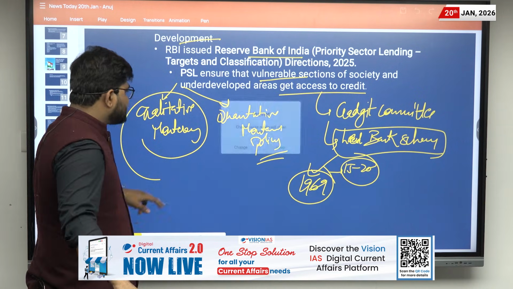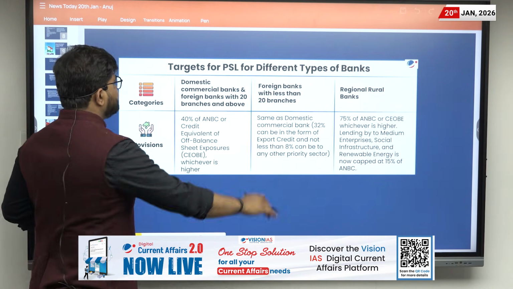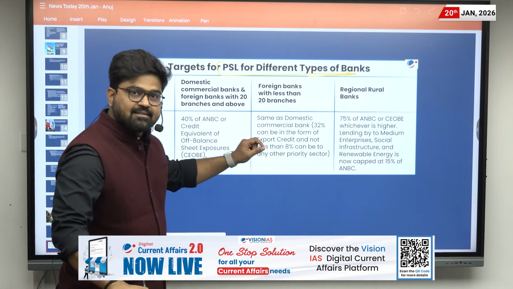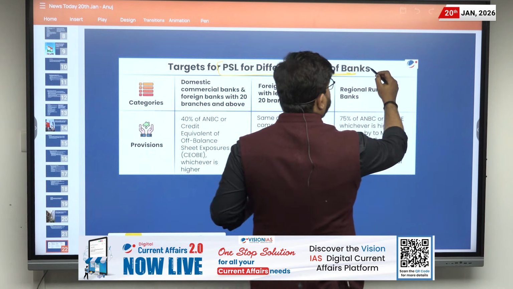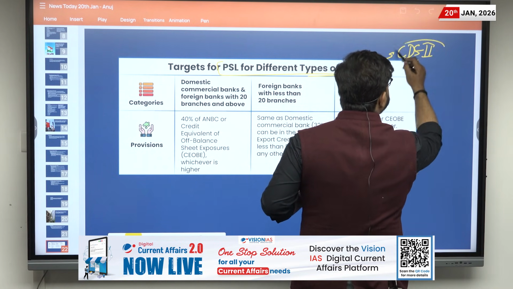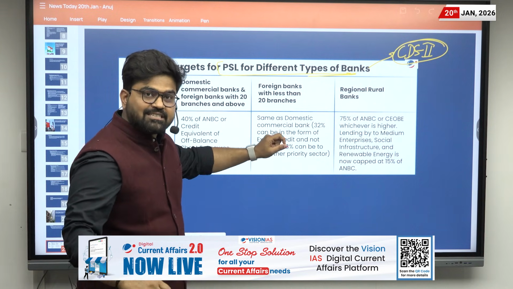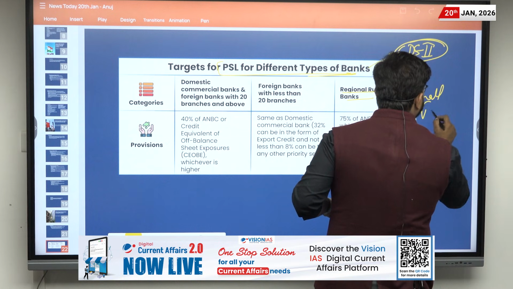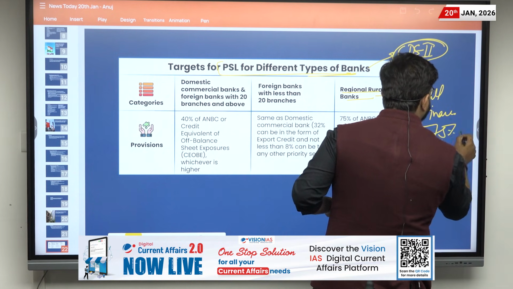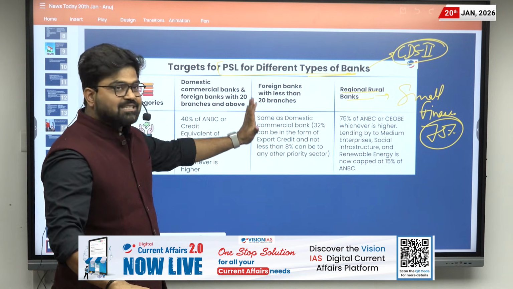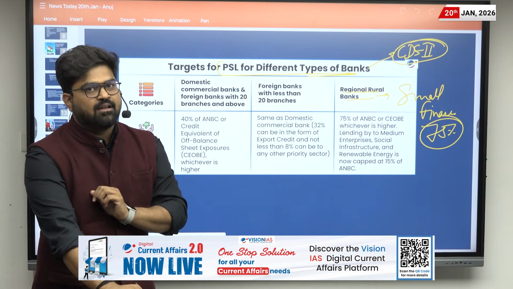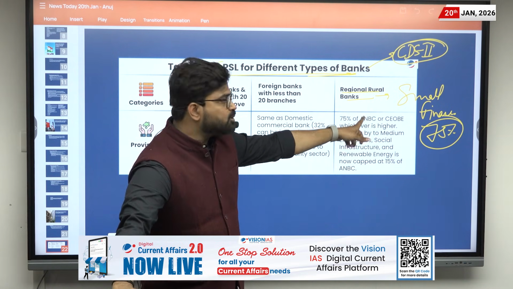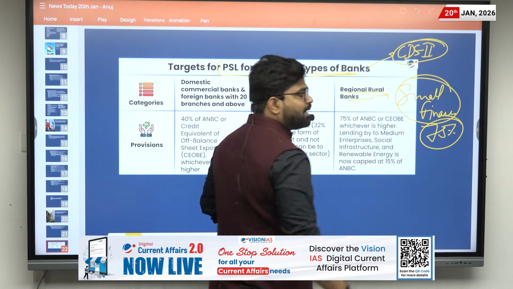Now let us discuss the various targets under PSL for the different types of banks. Before discussing, in the CDS paper, the CDS 2 paper, which is also conducted by UPSC, there was a question that regional rural banks and small finance banks have a target of 75% under PSL. Before these guidelines, that statement was correct. But after these guidelines, that statement is wrong, because the target for small finance banks has been changed by RBI.